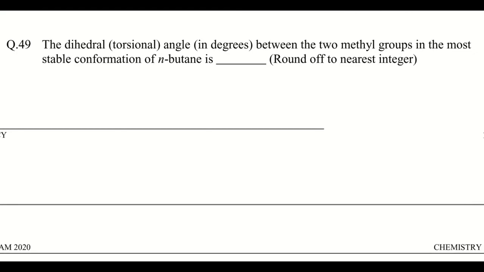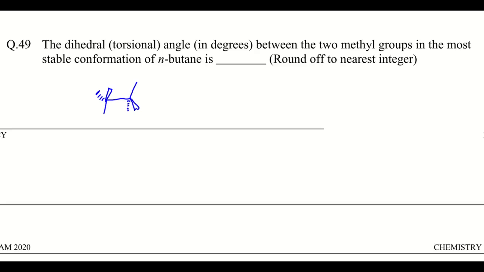Going to the next question. The dihedral or torsional angle in degrees between the two methyl groups in the most stable conformation of n-butane is. This will be the most stable conformation of butane.